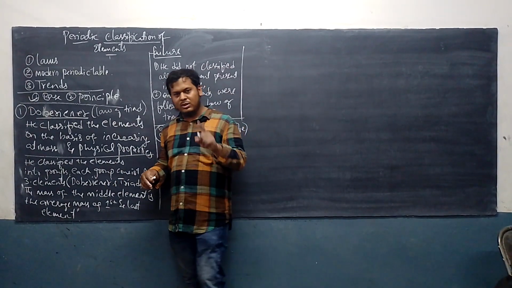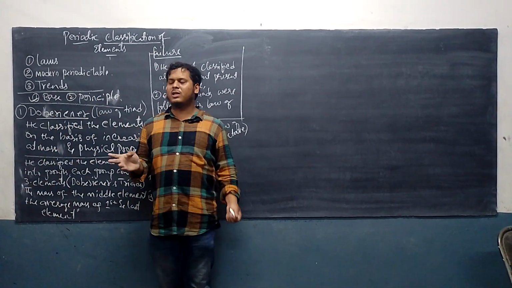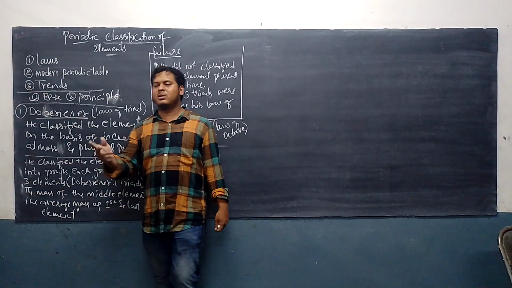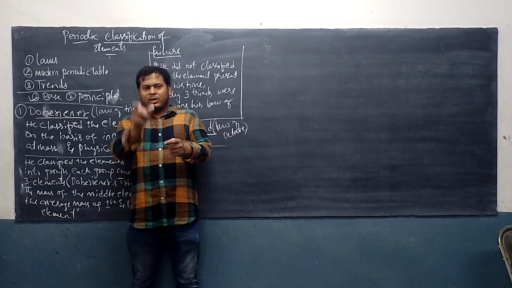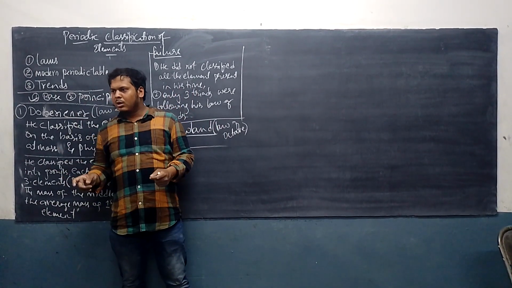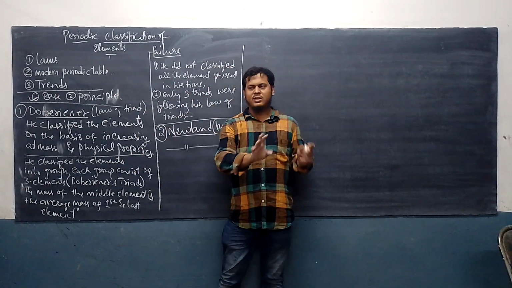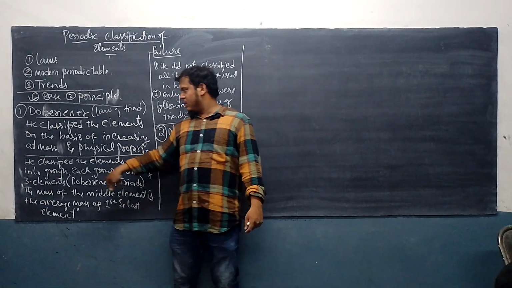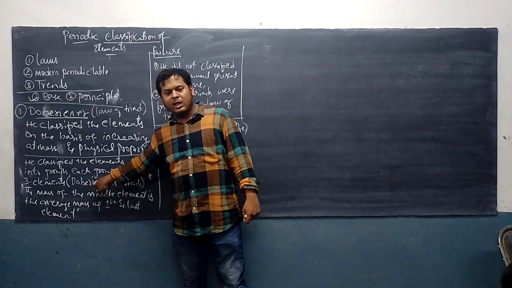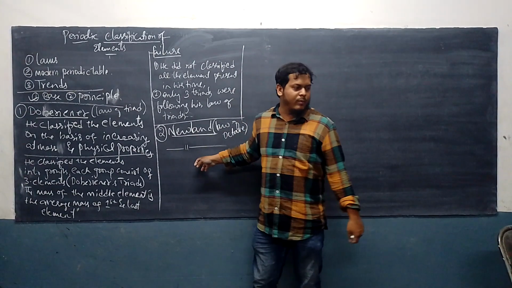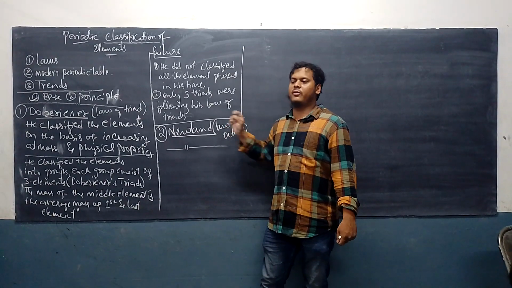He also classified the elements on the basis of increasing atomic mass and physical properties. Physical properties means elements that are metals, non-metals, elements which conduct electricity, which do not conduct electricity. They should be kept in single groups. Are you getting it? On the basis of physical properties, he classified the elements. Like Dobereiner, he also made groups. In Dobereiner's groups there were three elements. Here, there were eight elements. So the name: law of octaves.